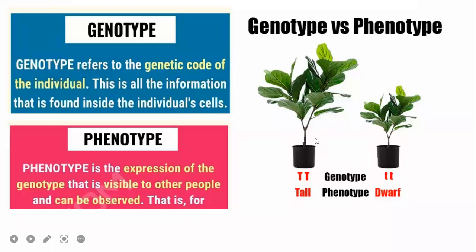The one which determines this is called genotype. Why is this plant tall? Because the genetic composition is like that. Why is this plant short? Because the genetic composition is like that. So we must understand what is phenotype and what is genotype. Phenotype is the visible type. Genotype is the genetic composition which determines the phenotype.